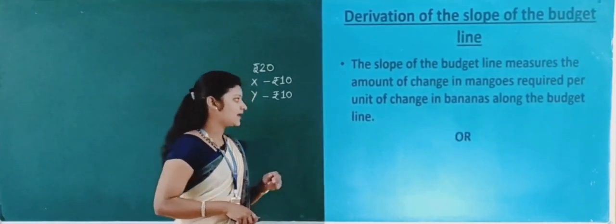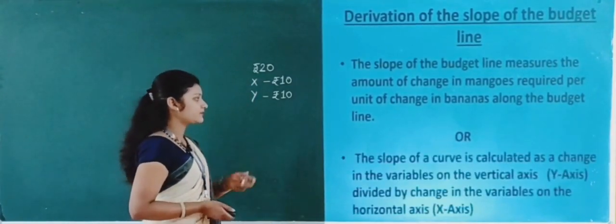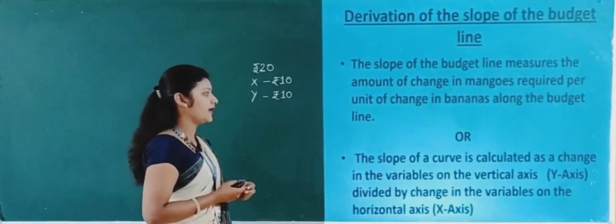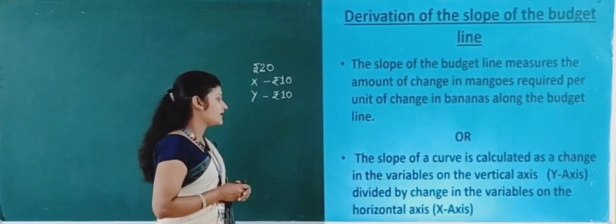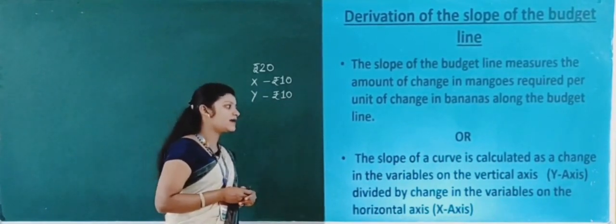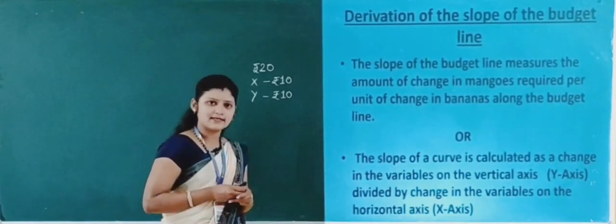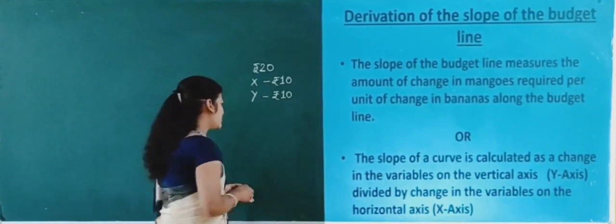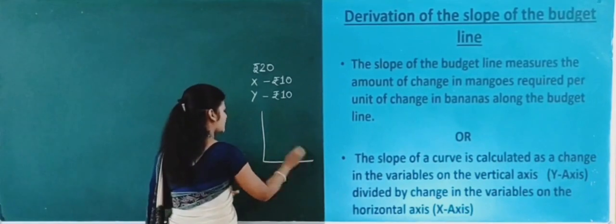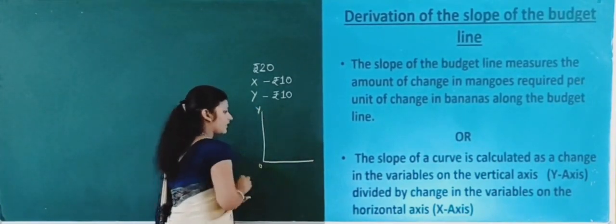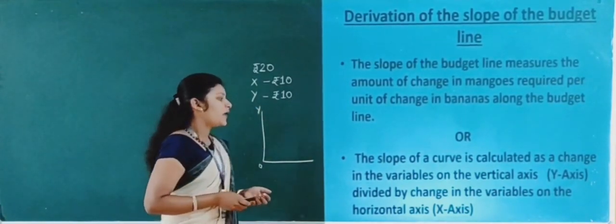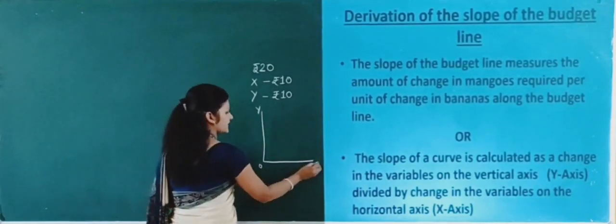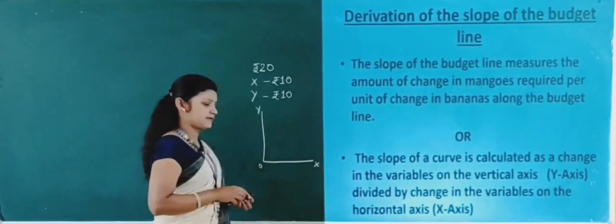Understood? Or you may also understand it like this. The slope of a curve is calculated as the change in the variable on the vertical axis, that is the Y axis, divided by the change in the variable on the horizontal axis, that is the OX axis.